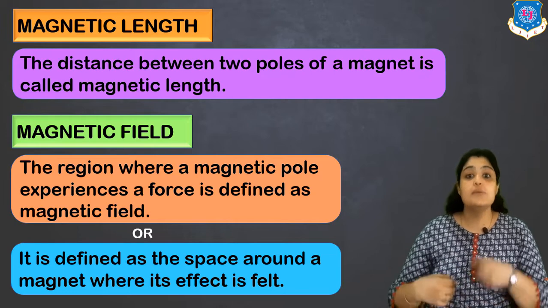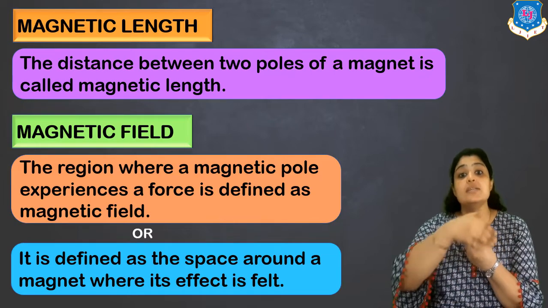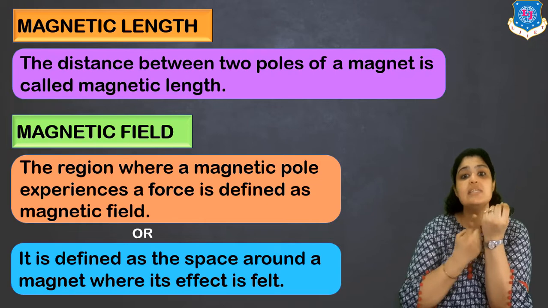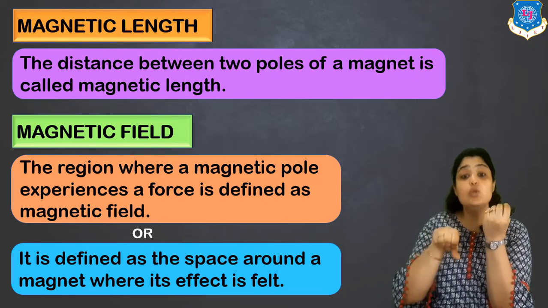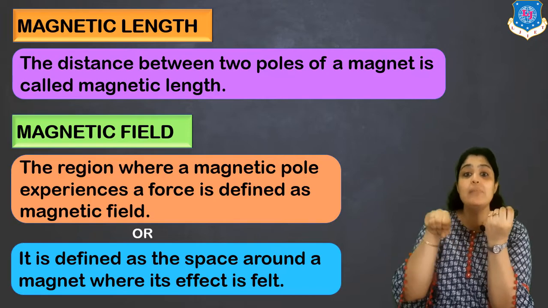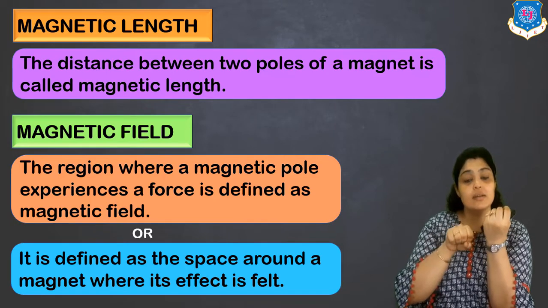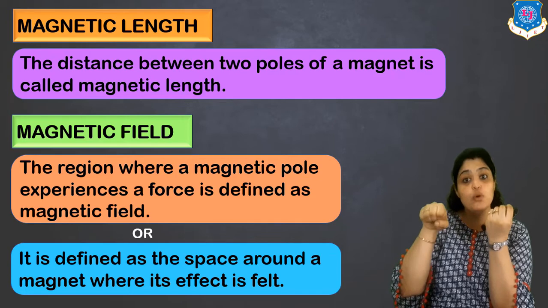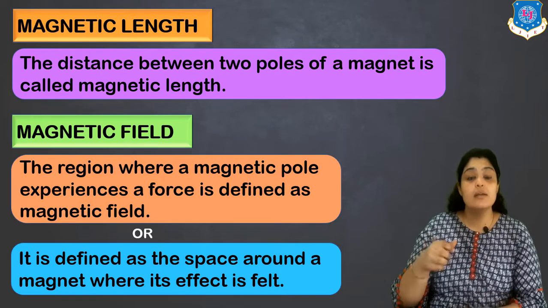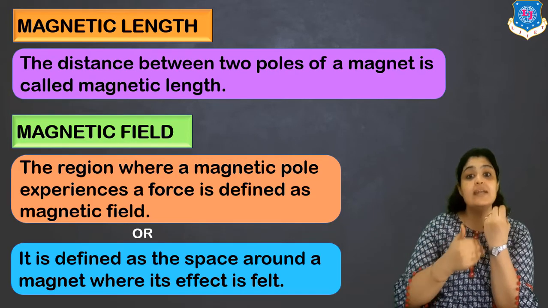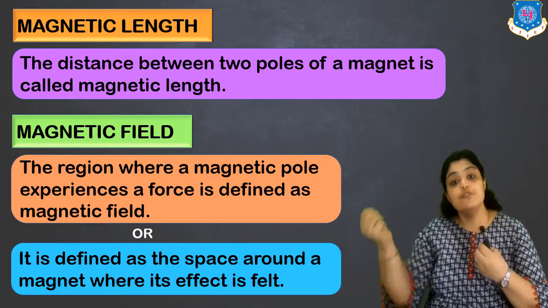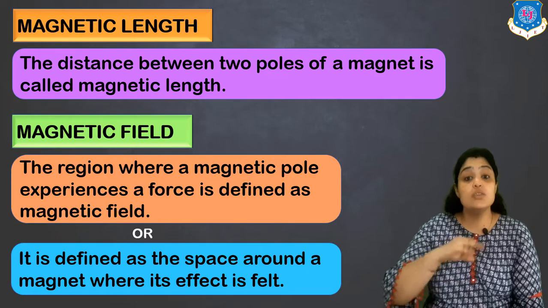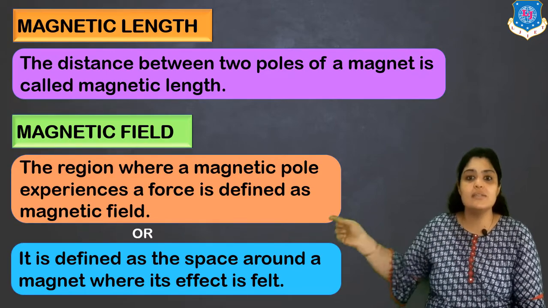Suppose you have a magnet in your hand. Suppose I say this is a magnet with this as north pole. If I bring another magnet towards it with south pole facing, then what will happen? The second magnet will be attracted. But if this magnet has a north pole facing this side, it will be repelled. In both the cases, this magnet has a specific area around it which will exert a force on the other magnet. So this region surrounding a magnet is nothing but magnetic field.